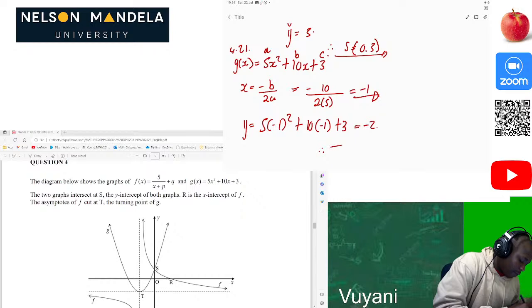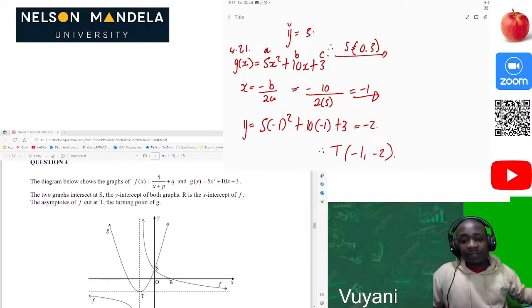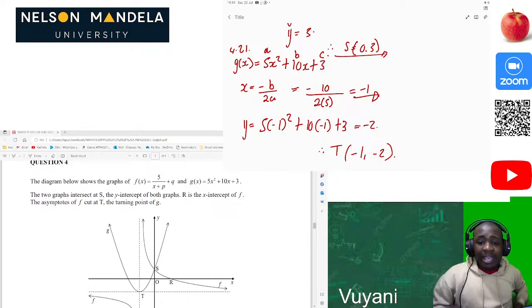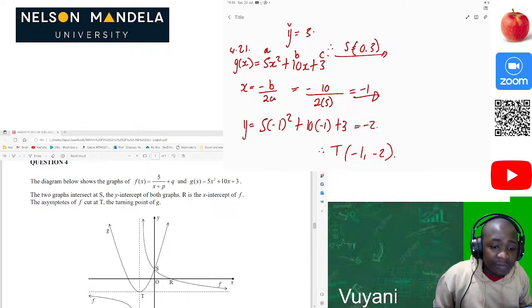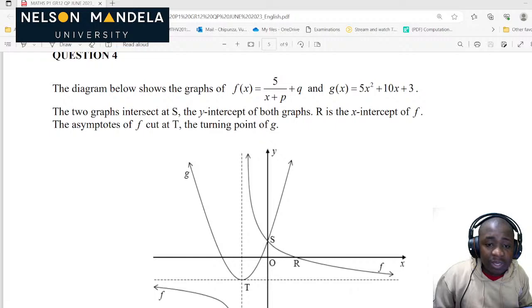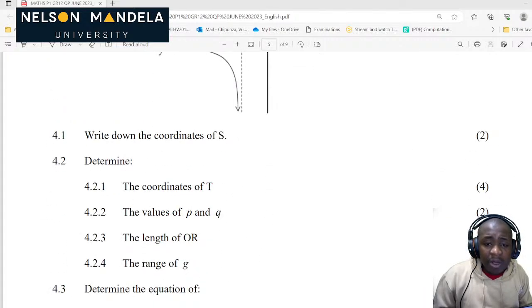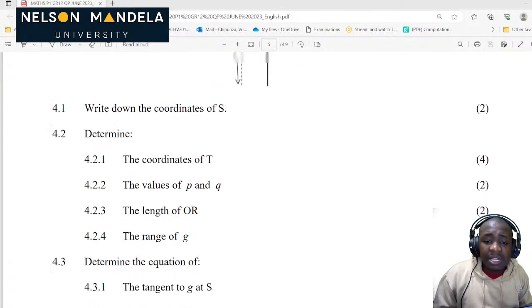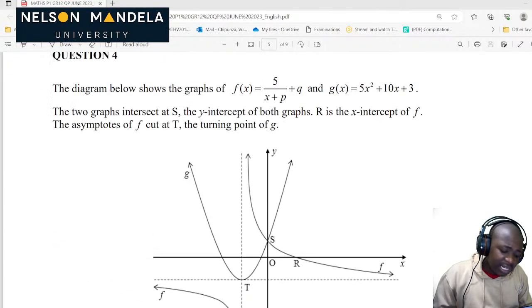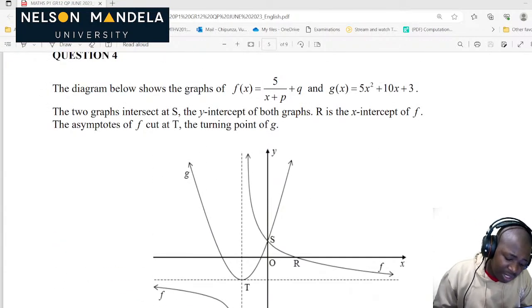So therefore the coordinates of t will be negative 1, negative 2. Then just like that, we are happy, and now we have the coordinates of t. So you can see that functions are so easy and straightforward. Now, what are the values of p and q? They want the value of p. This is actually easy, guys.